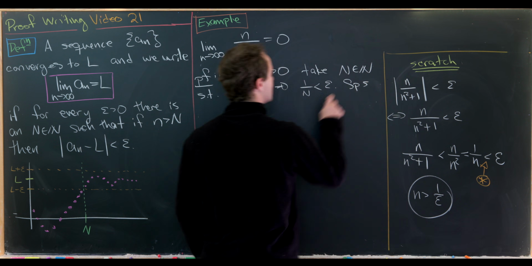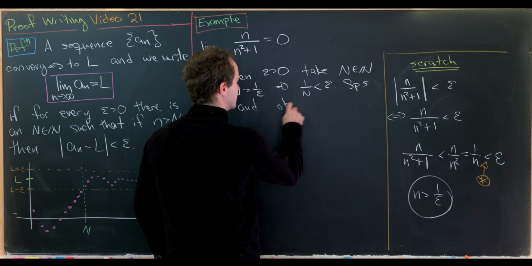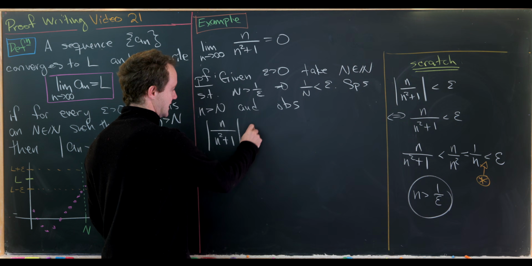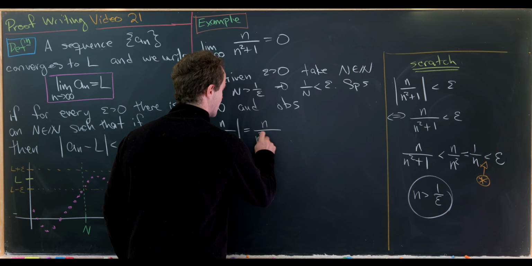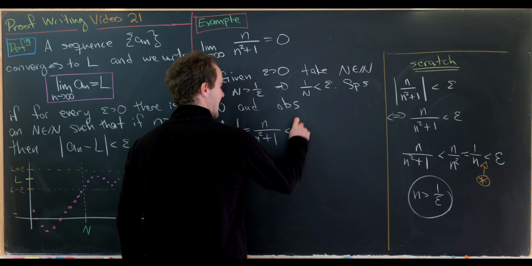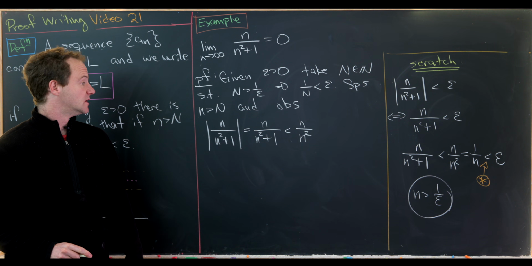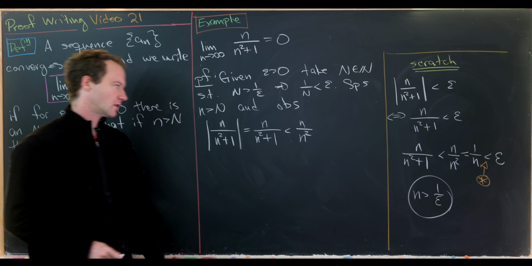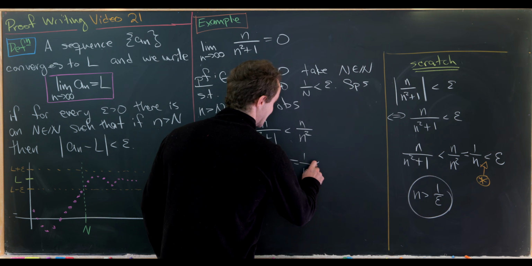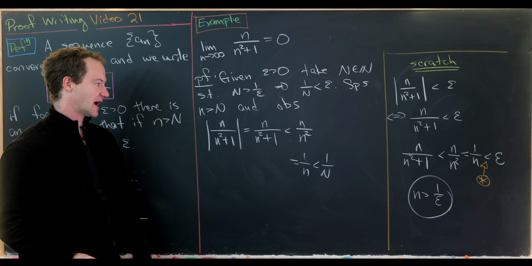So let's suppose that little n is bigger than capital N and observe that the absolute value of n over n squared plus 1 is equal to n over n squared plus 1 because we don't really need the absolute value, but that is less than n over n squared because we've made the denominator smaller, thus making the whole thing larger. But that's equal to 1 over n, but that is less than 1 over capital N, given that little n is bigger than capital N.